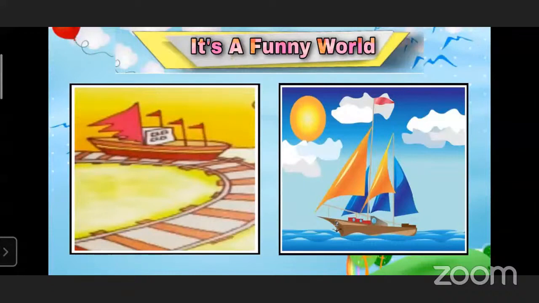The ship is on the railway track. Next picture, the ship is on the water. Yes, very nice. Very good answer. You are correct. In the first picture, the ship is running on the railway track, whereas in our real world, the ship sails in the ocean. Okay? The ship sails in the ocean.